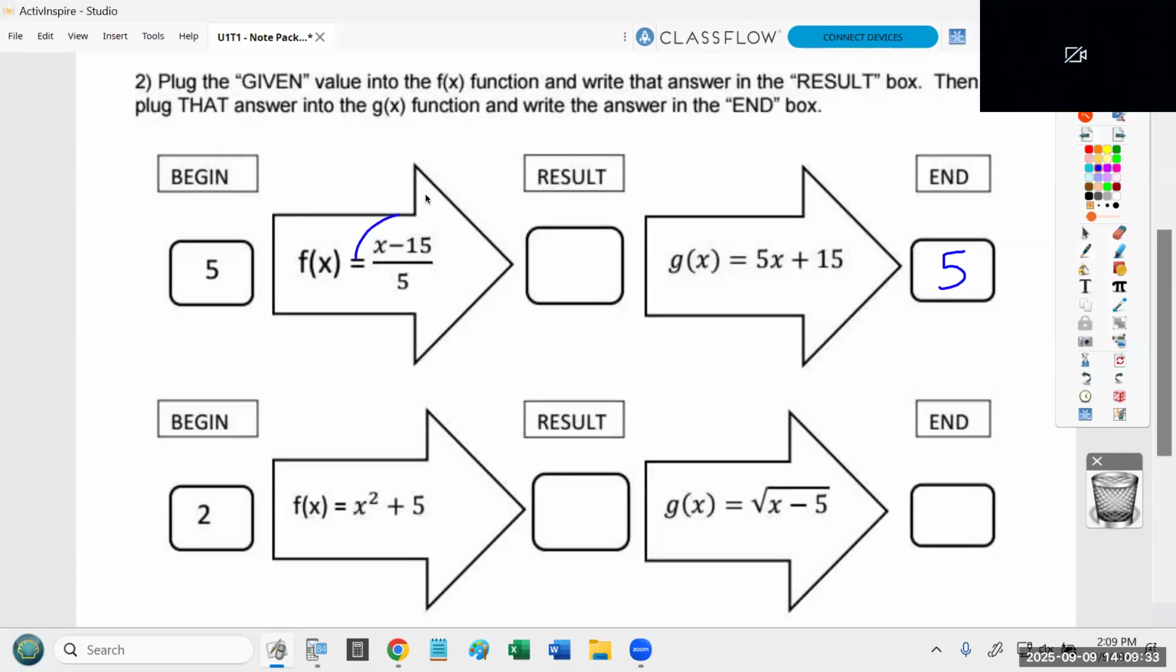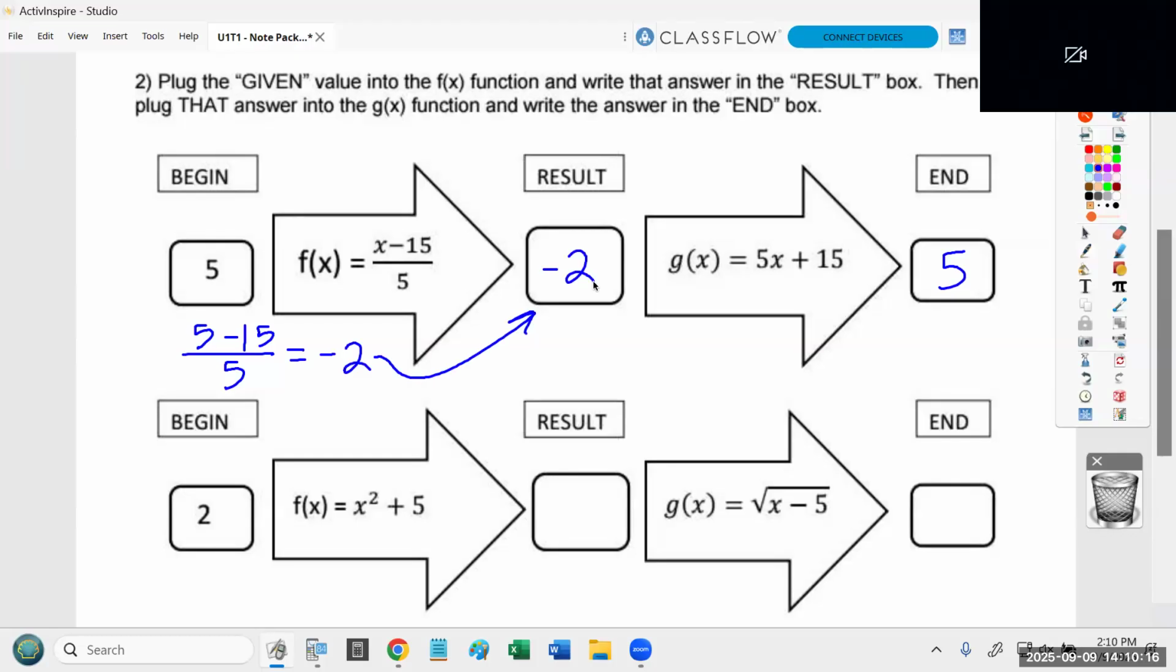So I'm going to rewrite this equation, but instead of writing x, I'm going to write 5. So 5 divided by 5. Now, you all help me out with the math. What is 5 minus 15? Not just 10, negative 10. That's important. 5 minus 15 is negative 10. Now, what is negative 10 divided by 5? Remember, it's just 10 divided by 5, but with a negative attached to it. Negative 2. So the function turned 5 into negative 2. That is our first result.